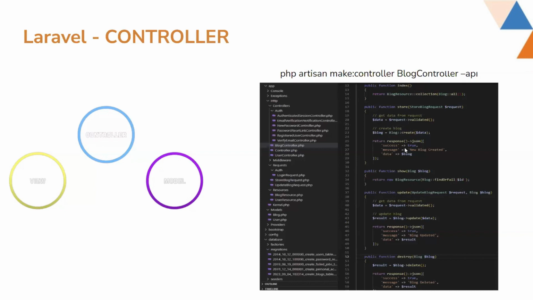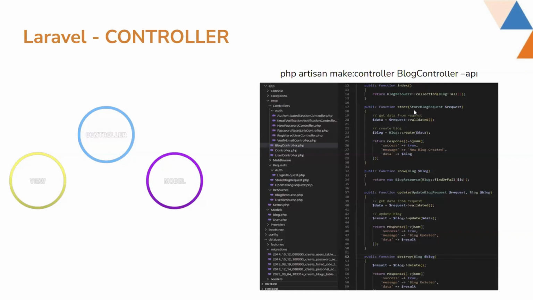When the user requests to see the blog list, he will go to a route like API/blogs. Then he will be passed to this index method. In this index method, this blog resource will be passed back. And if the user wants to create some blog, he will be passed to API/blog/create. Then he will come to this store method.